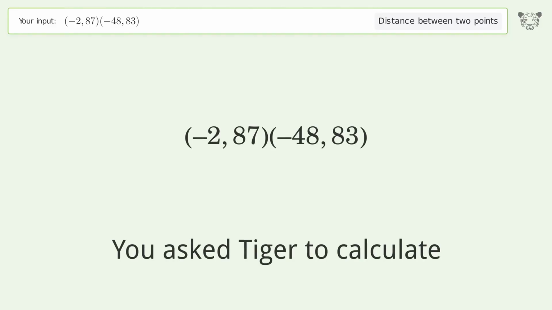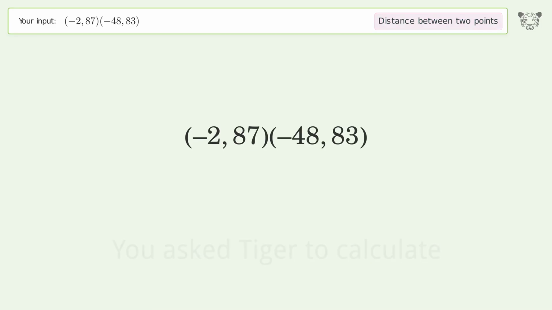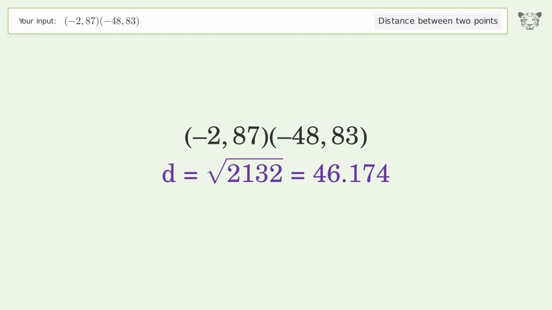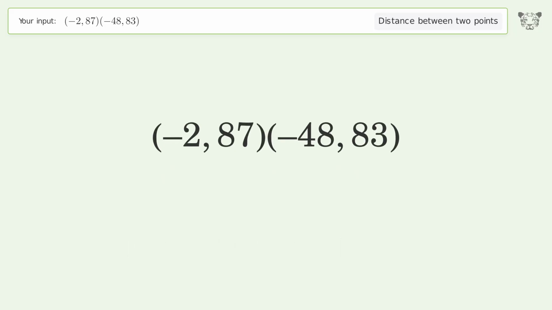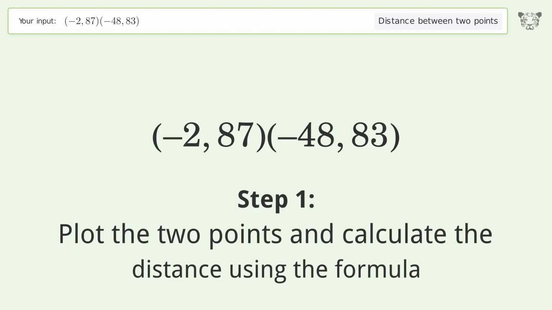You ask Tiger to calculate. This deals with the distance between 2 points. The distance between the 2 points is the square root of 2,132, or 46.174. Let's solve it step by step. Plot the 2 points and calculate the distance using the formula.